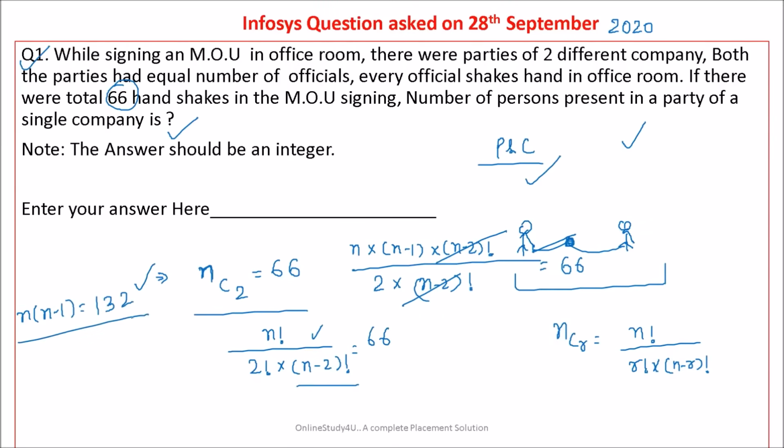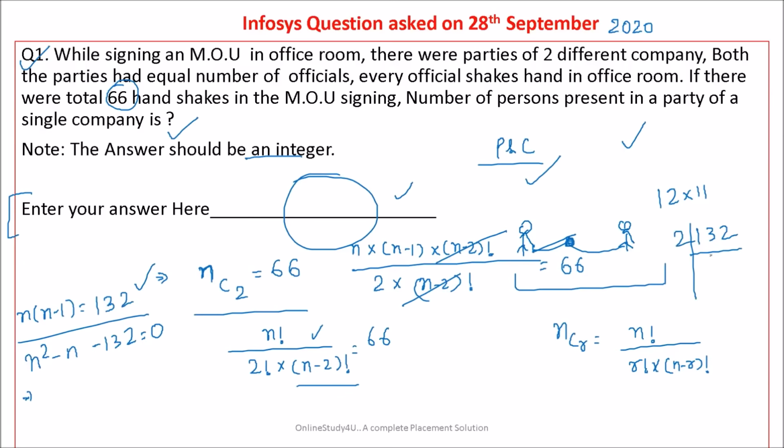Now friends, this is a quadratic equation and you have to solve it. If options were given, we could have easily solved it, but here the answer should be an integer and you have to enter it. So n square minus n minus 132 equals 0. We should know how to solve a quadratic equation. What you need to do basically is factorize 132. 2 sixes are 12, and 2 thirty-threes, and 3 elevens are 33. So 12 and 11 will be the factors.